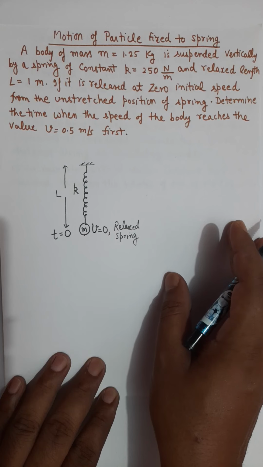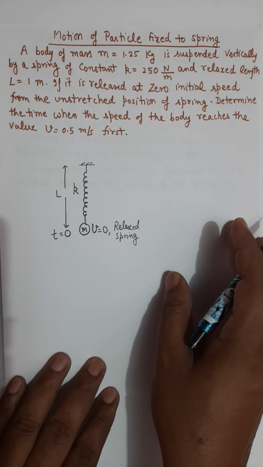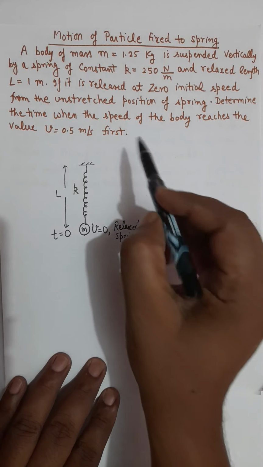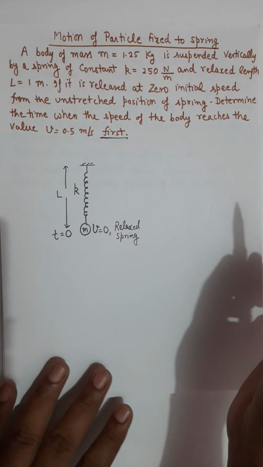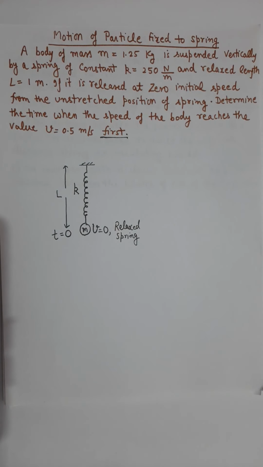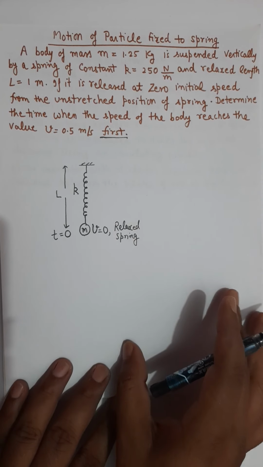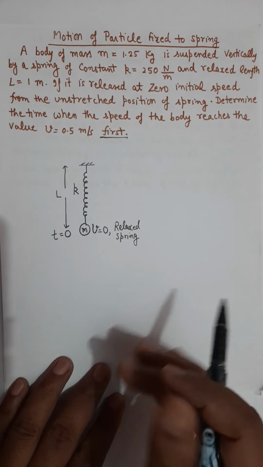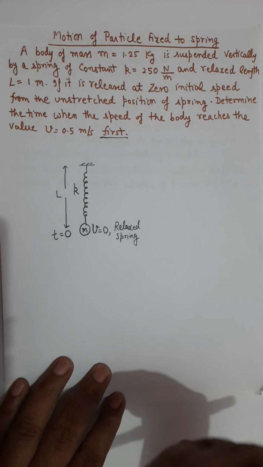And we have to find the time when the speed of the body becomes 0.5 meter per second for the first time. Notice that it is simple harmonic oscillation, so v equals 0.5 meter per second will appear periodically after a certain time interval, and that's why the question is asking about the first moment when the speed will become 0.5 meter per second. So it's a very straightforward, conceptual question.